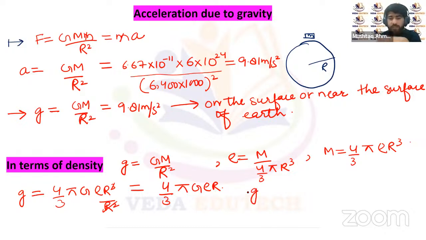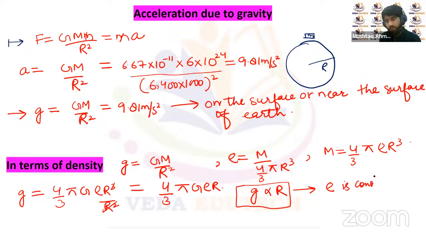If the density of the planet does not change, then the acceleration due to gravity will only depend upon the radius of the planet. It will be proportional to the radius, provided the density of the planet is the same, rho is constant. Then the acceleration due to gravity in terms of density will be 4 by 3 pi G rho r, so it will be proportional to r.